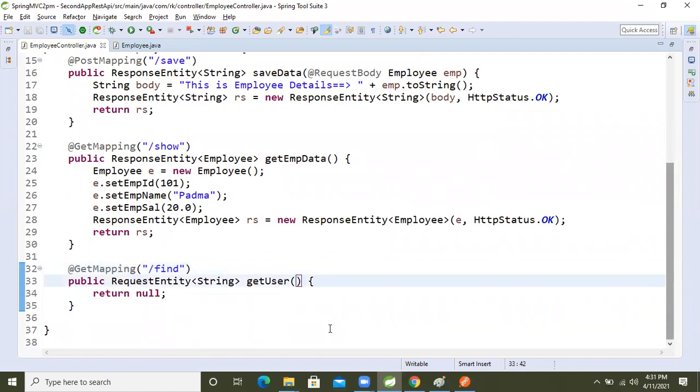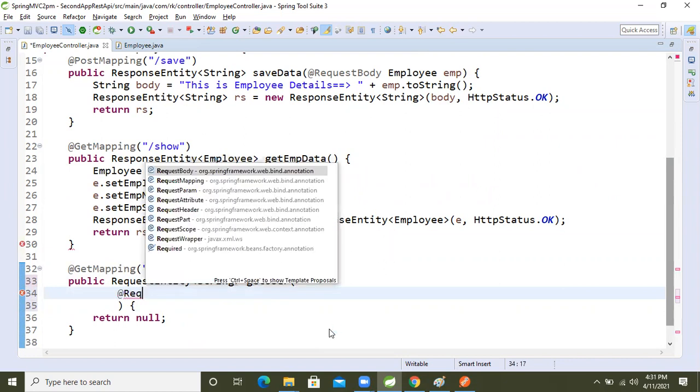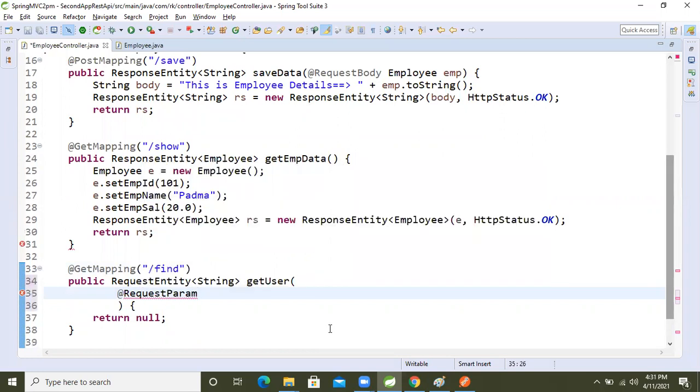Now we need to send the username and password also, right? For that, what I'm going to do now? @RequestParam. Inside that, I'm taking the user as a String.